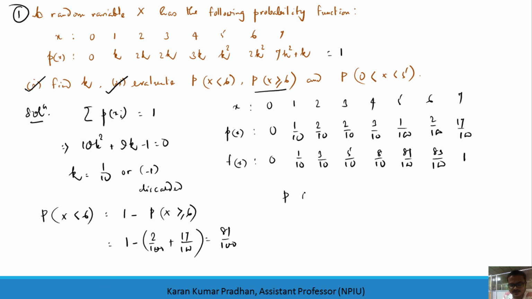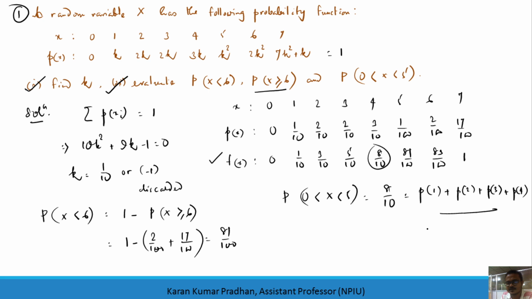And the last one here is x lying between 0 and 5. That means it will count from 1 to 4, because this is 0, and we have already found this one as 8 by 10, because we are taking the sum of all from the distribution function here. So this will be 8 by 10. Otherwise you can write it as PMF at 1 plus PMF at 2 plus PMF at 3 plus PMF at 4. Fine, this is okay to write. So this is the third question probably we have, not the first.